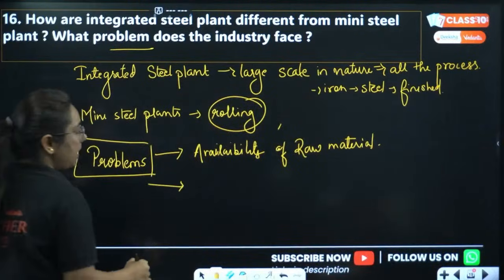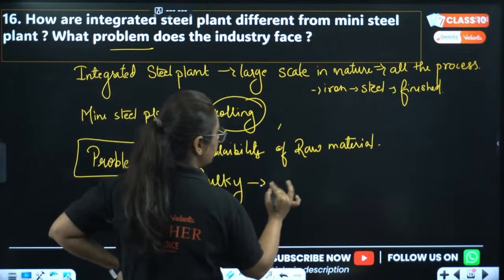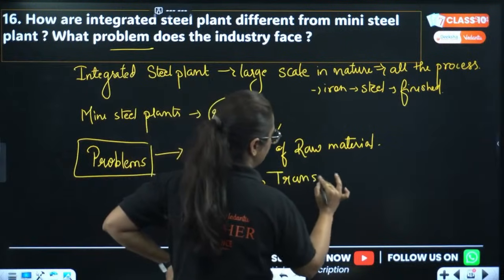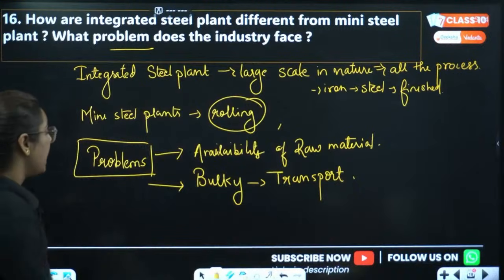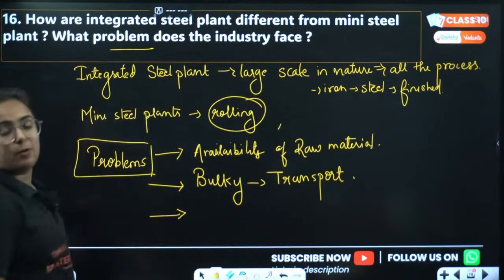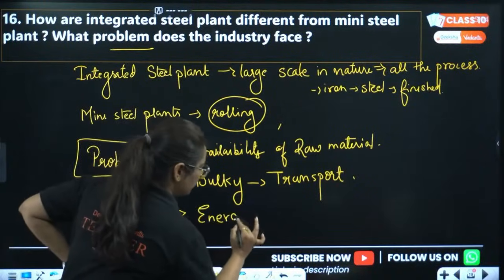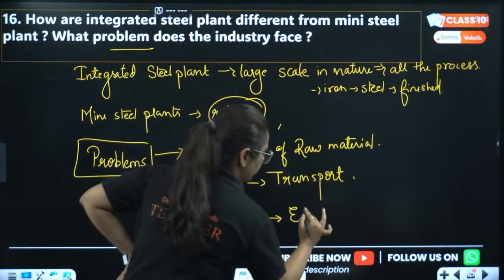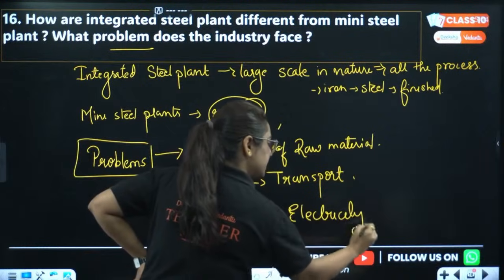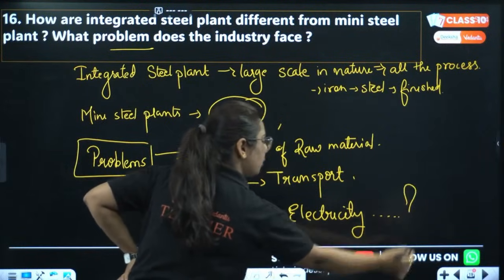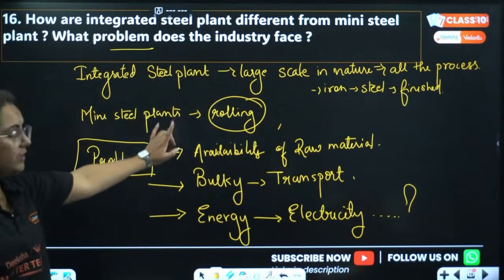Then, as it is a bulky product, transport itself is a challenge. Yes, we need to import it, export it, and many more such things. The third and most important thing: all this process needs energy, and hence electricity or energy is one of the serious issues in India. Get it? Done with this type of question.